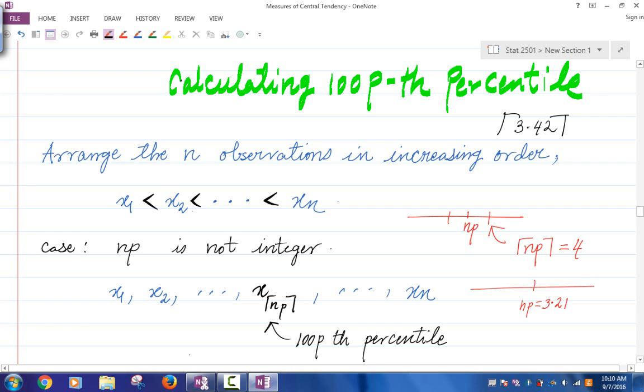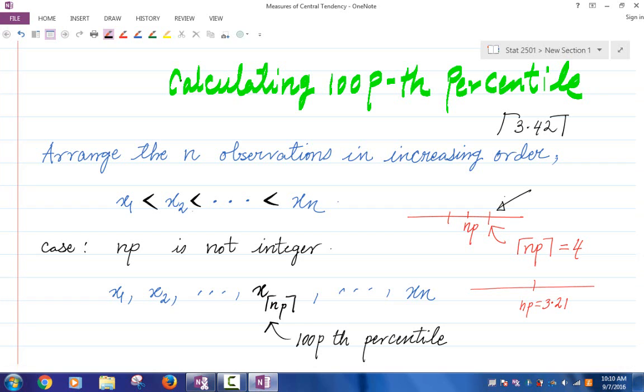What is the ceiling of NP? The ceiling of NP is the following. Look at this number line that I have. The ceiling of NP means it's the smallest integer greater than or equal to NP.